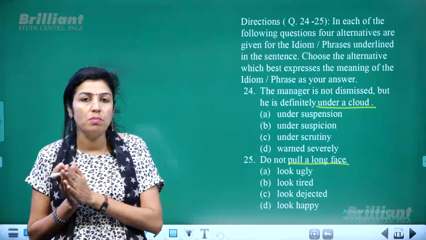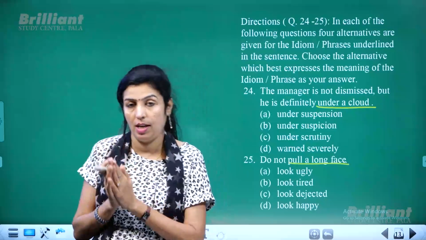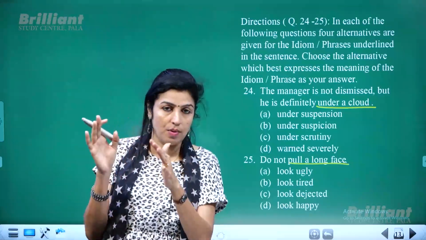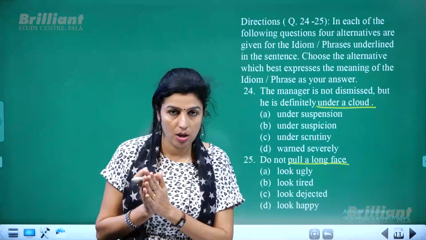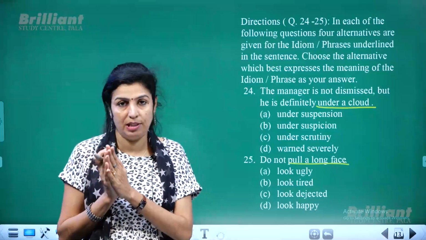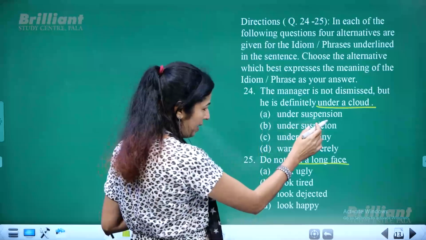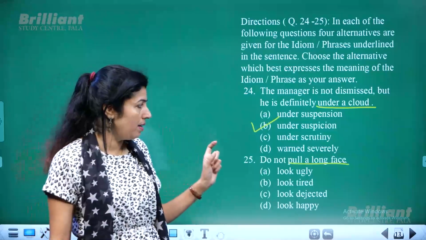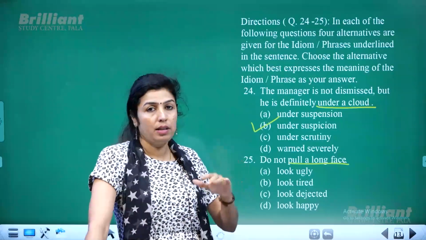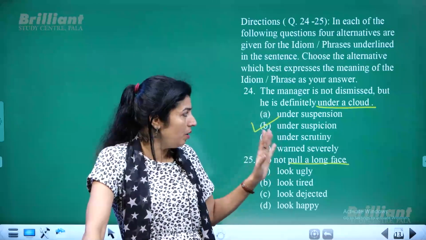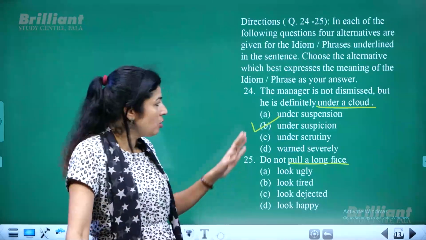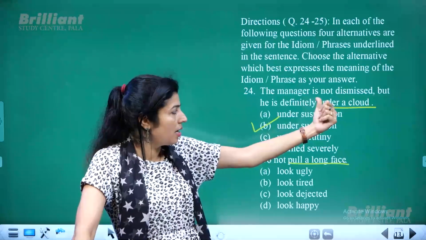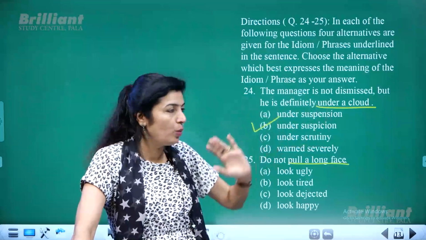To be under a cloud means people are suspicious of the character. When somebody labels you as someone under a cloud, it means people would look upon you with suspicion. So it is not under suspension, but under suspicion. When people are suspicious about your character, this could be used as an idiom, that you are under a kind of cloud. So the manager is not dismissed from his service or job, but he is definitely under a cloud, meaning people look at him with suspicion.